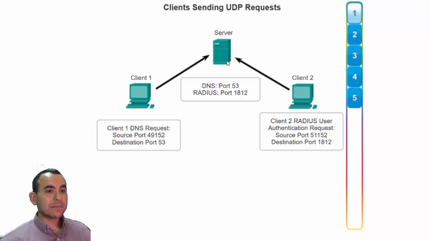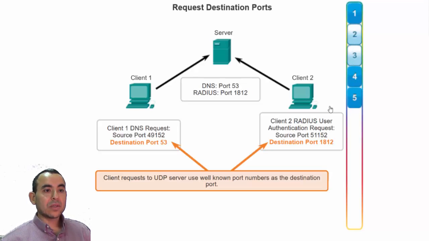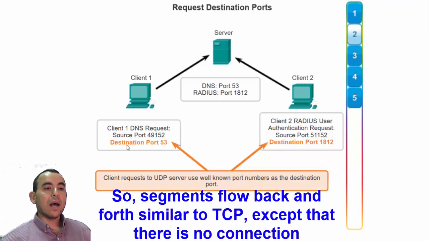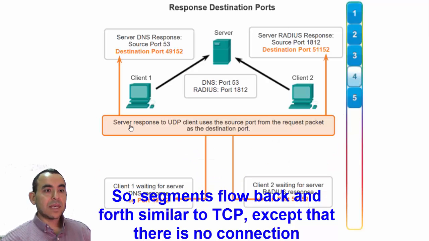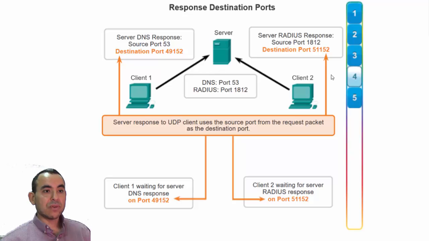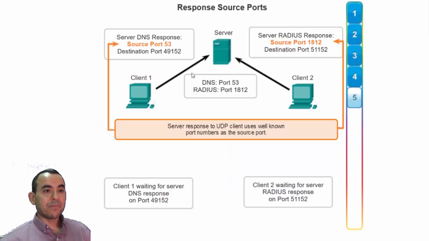Again, the different clients will use a source port and a destination port for well-known servers like DNS or Radius, and the clients will use port numbers in the dynamic range. They send these individual datagrams to the server, and then the server responds with datagrams by switching the source port and the destination port, similar to what we talked about for TCP.